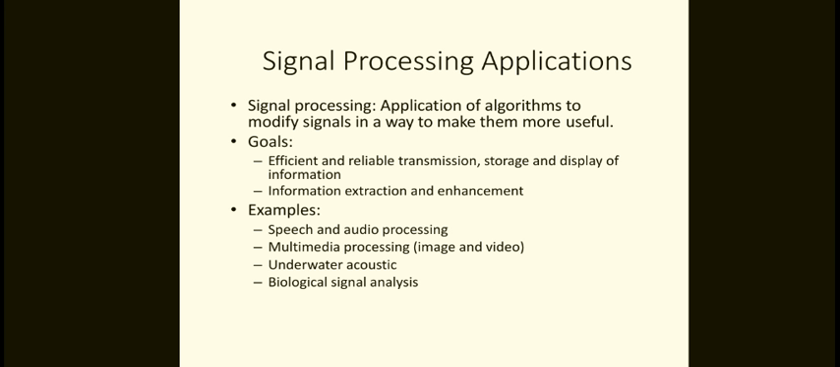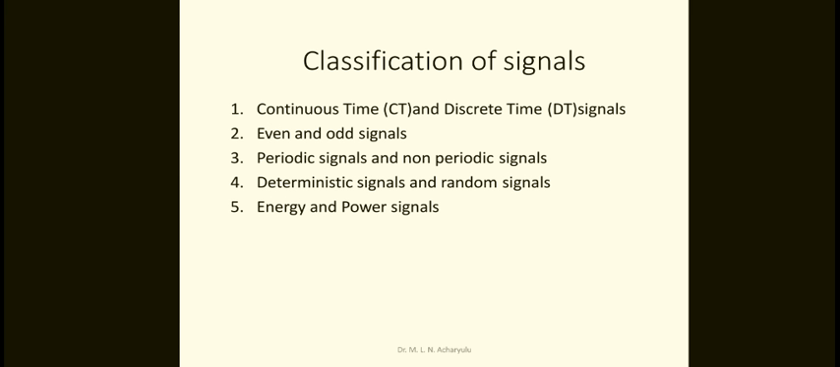What are the examples in this generally? Speech and audio processing, multimedia processing, underwater acoustics, and biological signal analysis, like this. An excellent application of signals and systems is signal processing. The extension of signals and systems is the DSP subject, digital signal processing. This is an excellent application in emergent technologies.